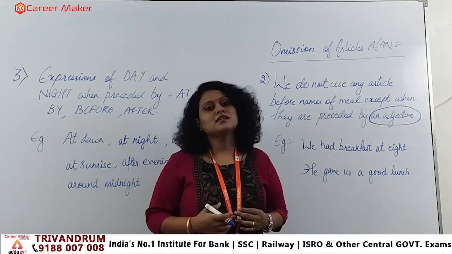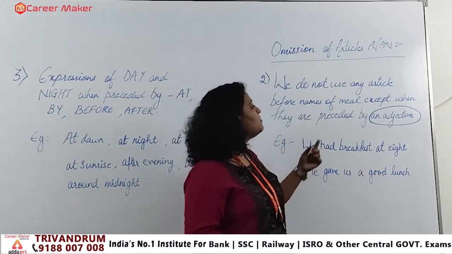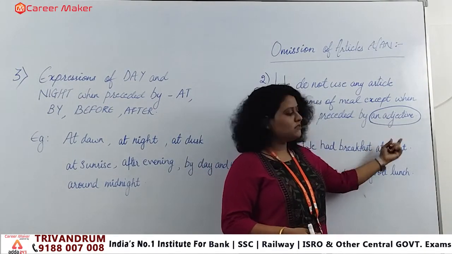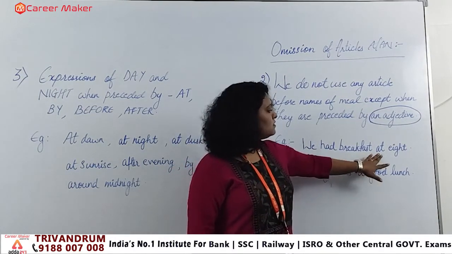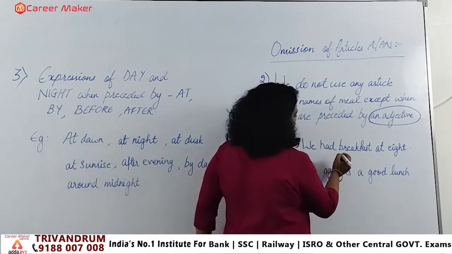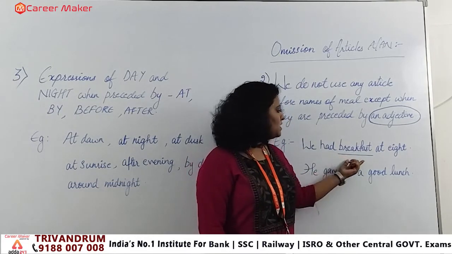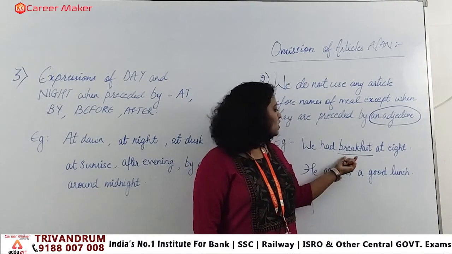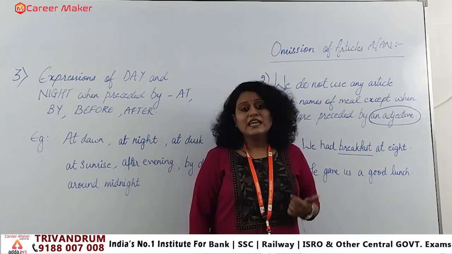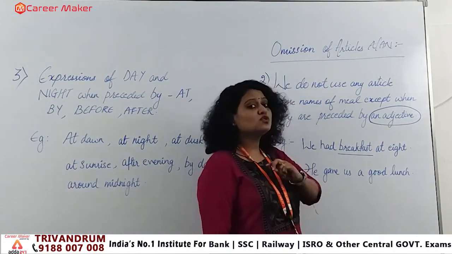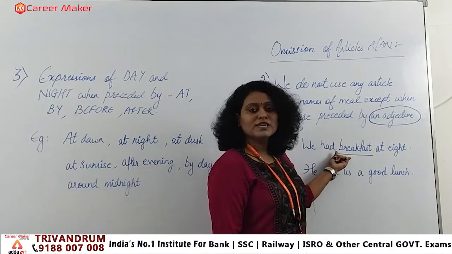But we place the indefinite articles in front of the meals only if they are preceded by what? An adjective. Like you can see here, the example given is: we had breakfast at 8. So the meal that is defined here is what? Breakfast. Clear? There is no adjective placed here, so in the same manner as I told you, there is no article in front of the meal if there is no adjective. So we have used it alone. We have not used any article.